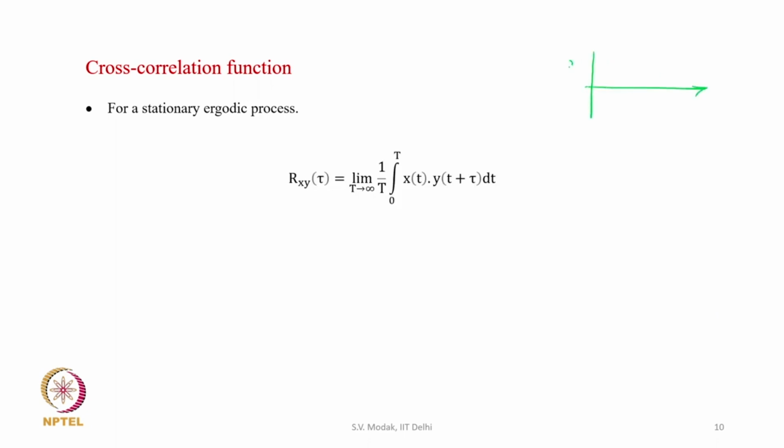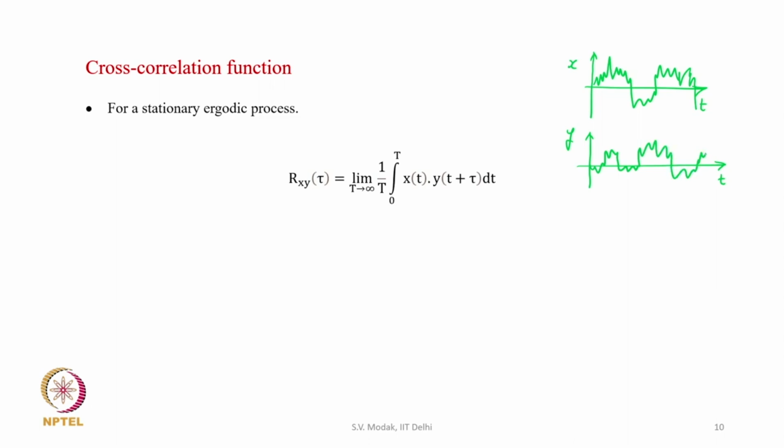Here we have one signal, let us say this is signal x, like this, and then we have another signal y, like this.